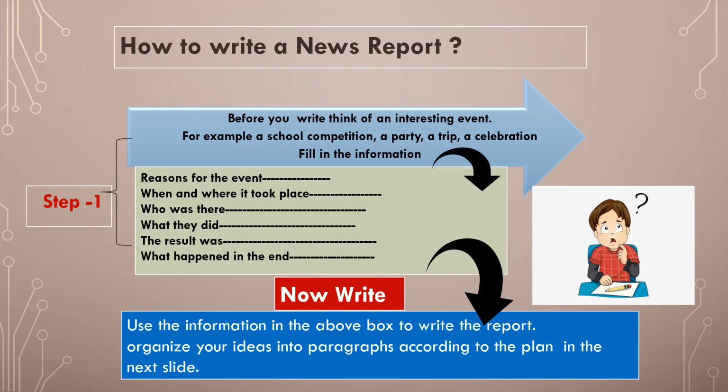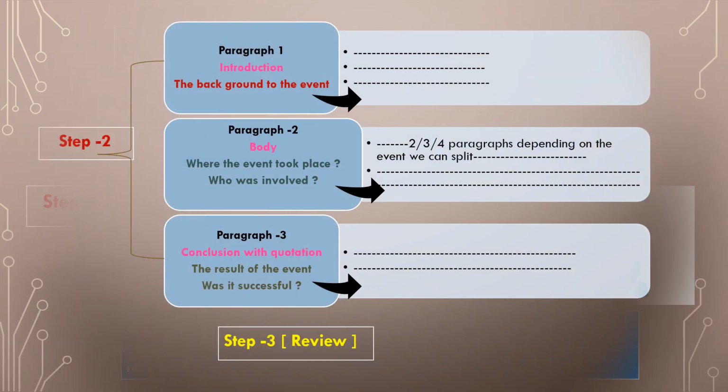After collecting all this information in our rough notes, we then use this information to organize it in a proper way on the paper in paragraphs. We also have to divide it into three paragraphs. The matter we have written in the rough notes should be very carefully split into three paragraphs. The first paragraph becomes the introduction. Introduction is very important to attract the reader, so here it has to summarize the total event in a few lines.